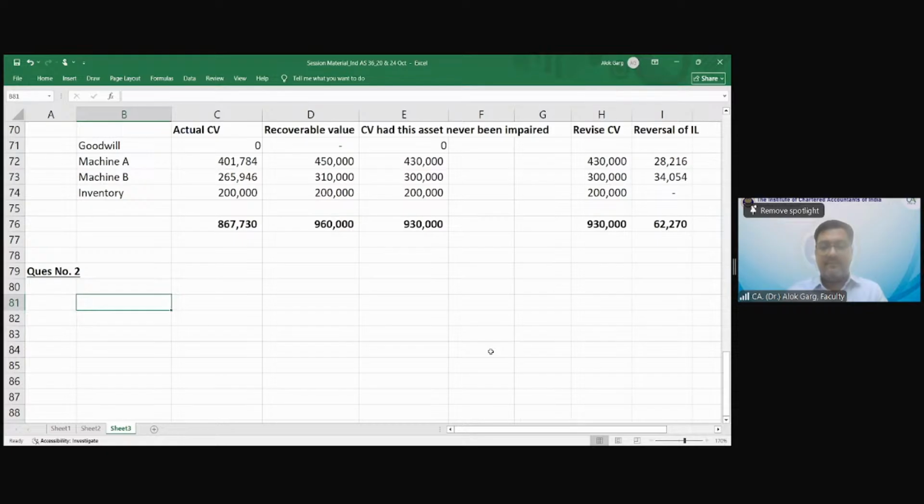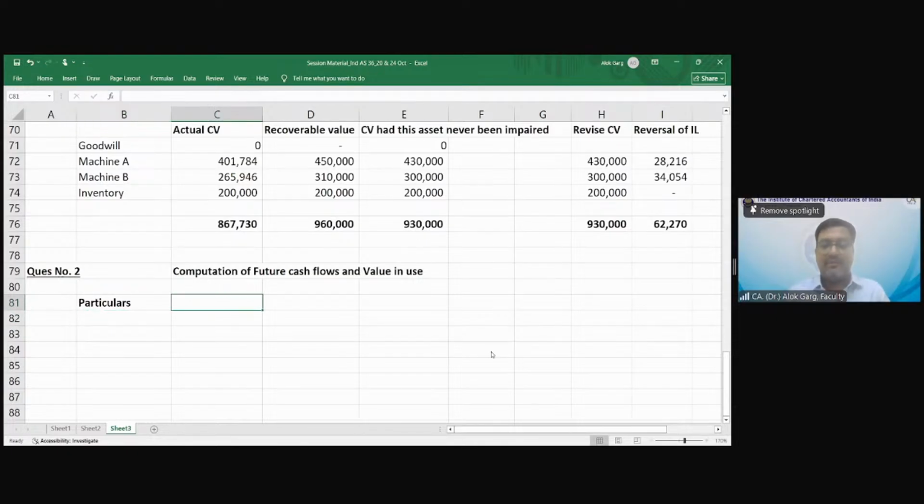So first of all, computation of future cash flows and value in use. Particulars.